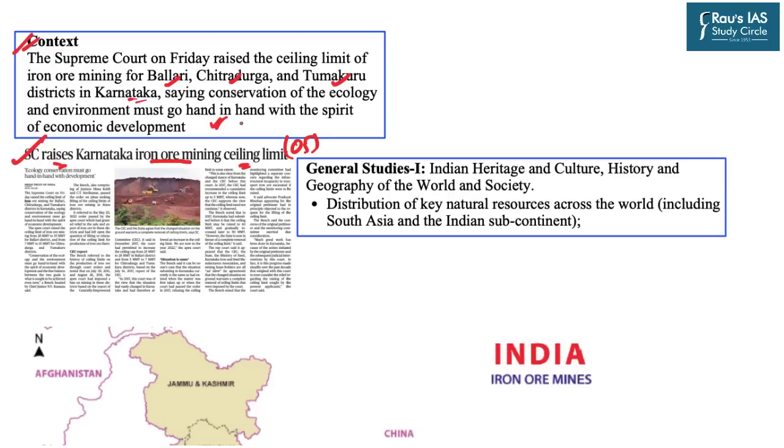As far as the syllabus is concerned, this topic falls under the General Studies Paper 1 section of Geography. The micro section deals with the distribution of key natural resources across the world, including South Asia as well as the Indian subcontinent. And in this very line, in today's session we are going to discuss the distribution of iron ore in India as well as the world. In the later half of this session, we will also discuss the environmental concerns which are associated with the iron ore mining.